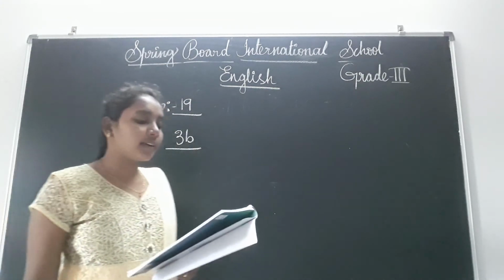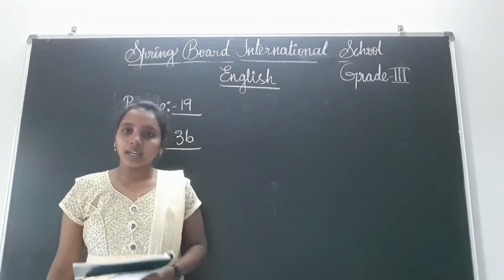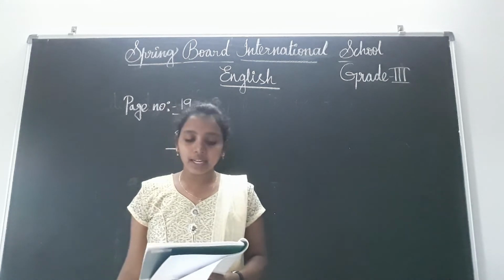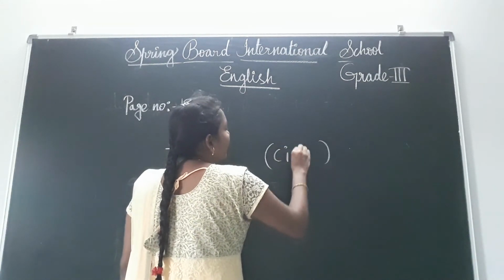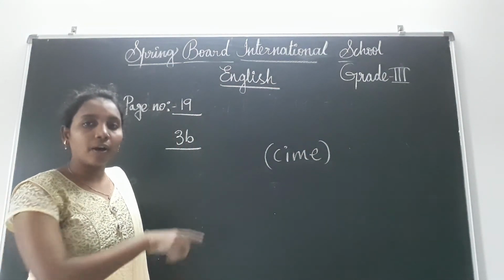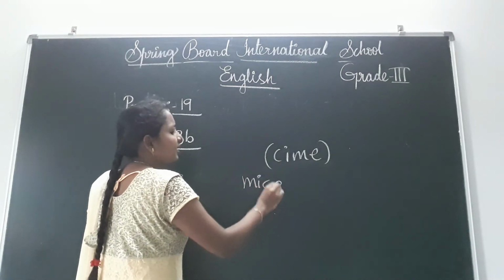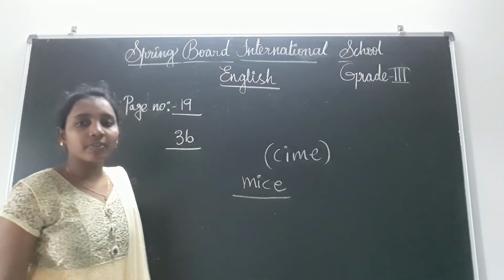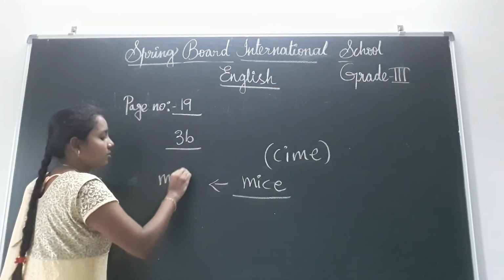See, rearrange the words given in brackets and fill in the blanks with the plural forms. One is done for you. That means they will give the word in jumbled order, see here, C-I-M-E. Like this they have given. You have to write the plural form from these letters only. Mice, M-I-C-E. What is the singular form for mice? Mouse, yes or no? Mouse.